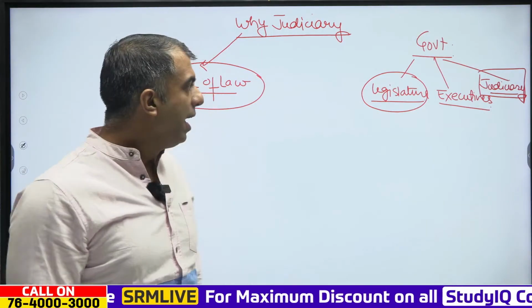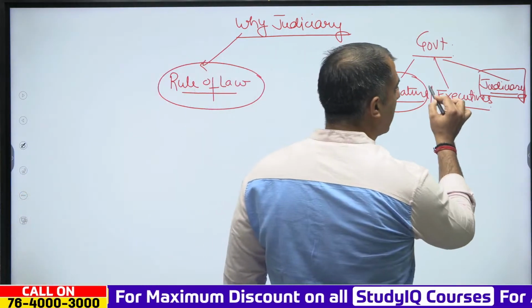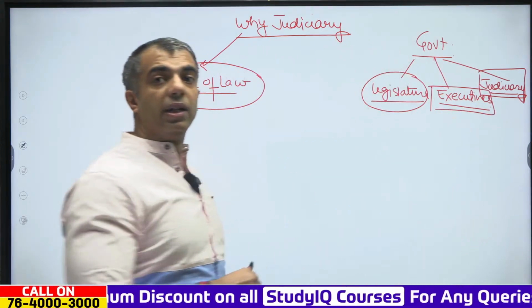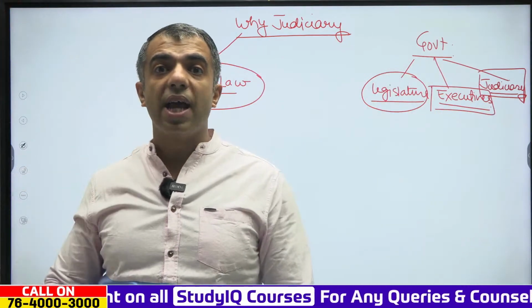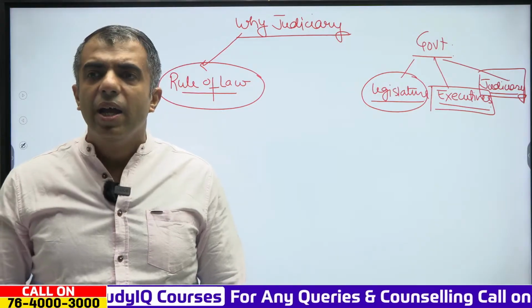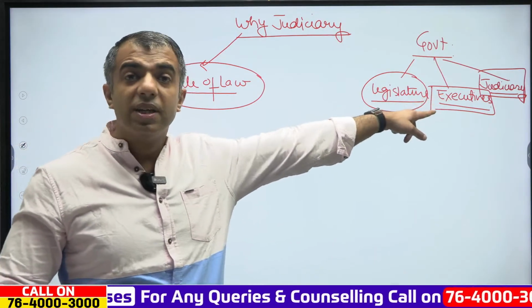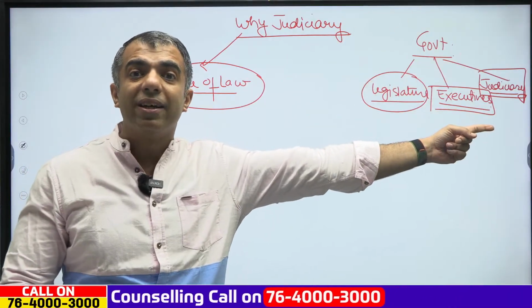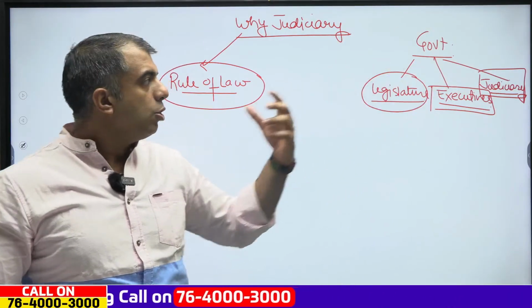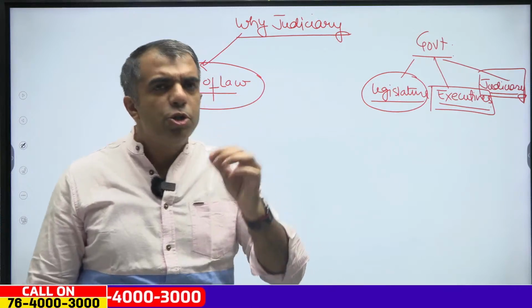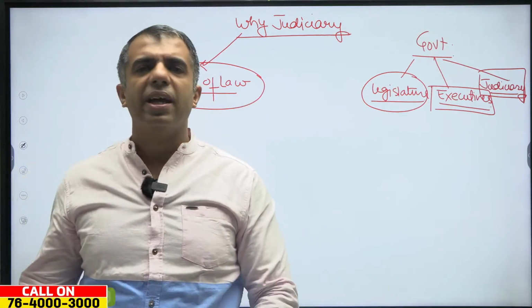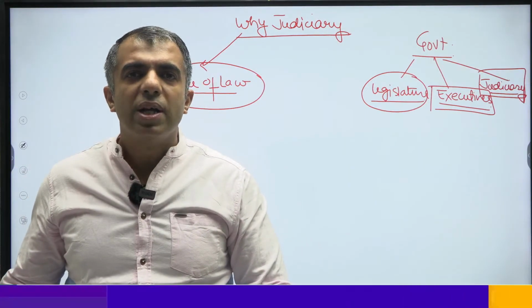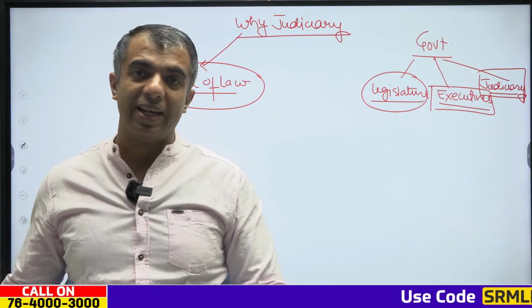We have seen that the executives cannot exercise absolute control. Why? Because these executives are collectively responsible to the legislature. So, our constitution ensures one very beautiful thing, that nobody enjoys absolute powers in the country.